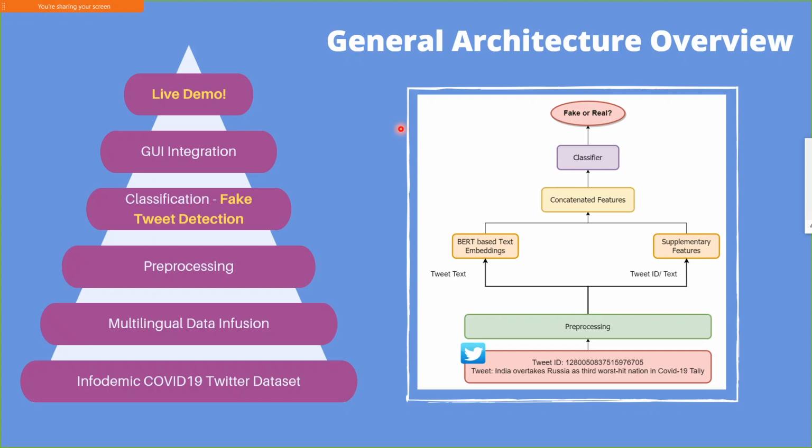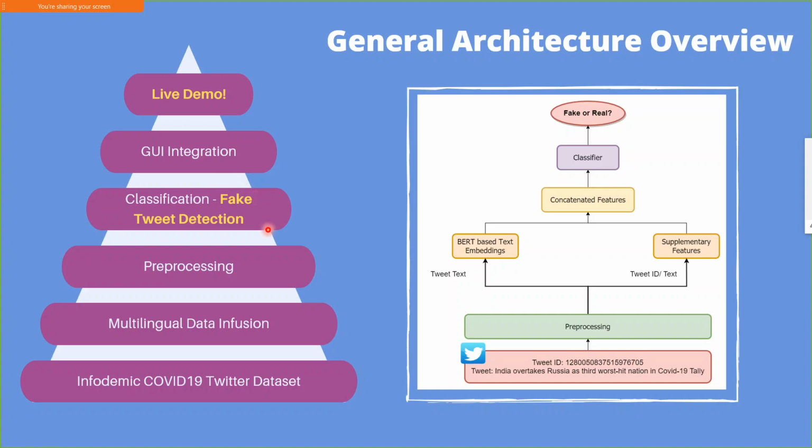So moving on to this slide, we'll discuss the entire solution pipeline and the general architecture that we have followed throughout. Starting with the infodemic dataset, we augmented multilingual Hindi and Bangla datasets to it. Moving on to the pre-processing bit, on top of our basic NLP pre-processing, we had to remove all the emojis, all the URLs mentioned in the tweet, all the user mentions, not the hashtags, because hashtags are very important as they have those key terms, and all the RT from the beginning of retweets.